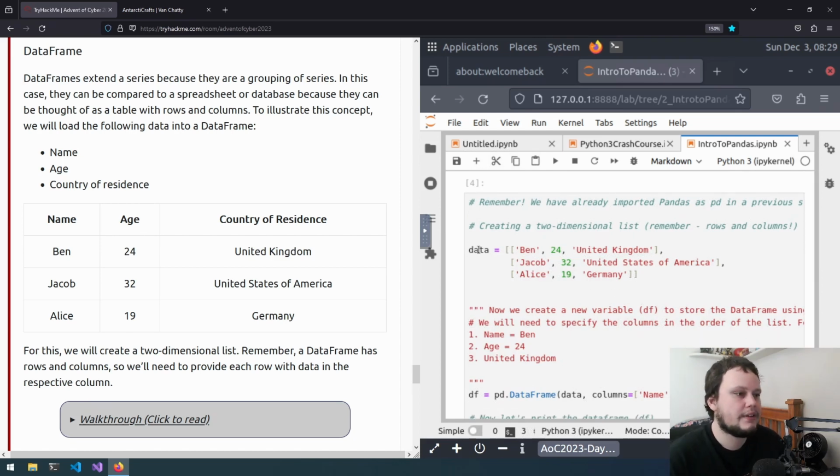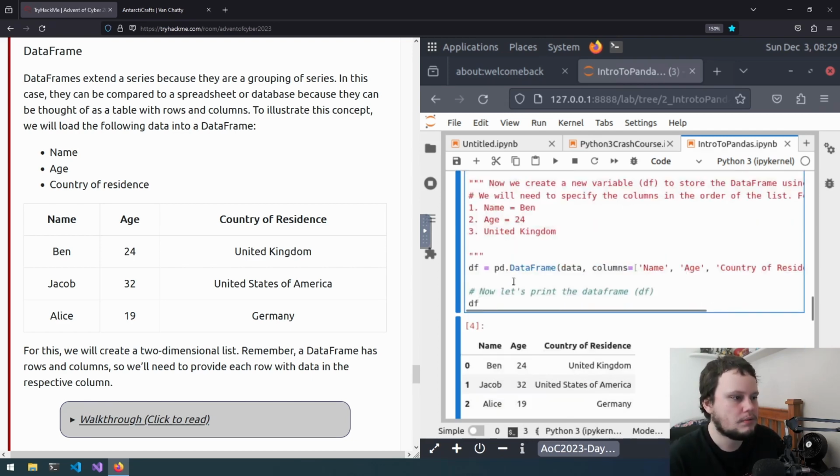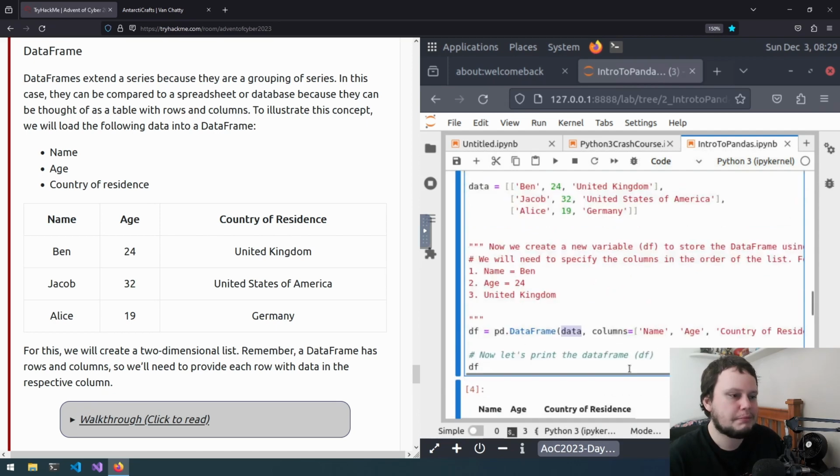So first thing to note, this is just a Python variable, and we're creating a list which contains 3 other lists as the items in that list. So the first list has 3 values: Ben, 24, United Kingdom. Then the next one is Jacob, 33, United States of America. And the third is Alice, 19, Germany. So we scroll down. We're using the pd.DataFrame. We're giving it the data which we just created above, and now we're giving it names of the columns: name, age, and country of residence.